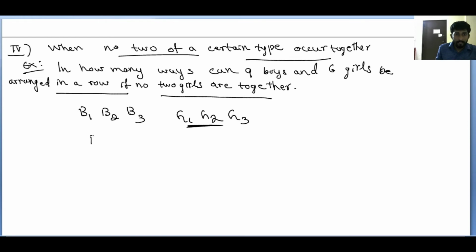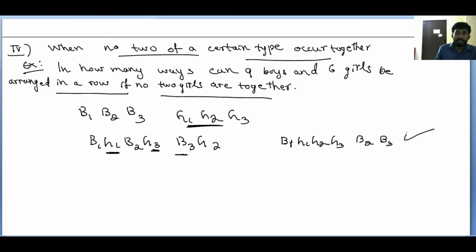That means see, B1, G1, B2, G3, B3. Here you can take G2. Now see, girls are not together, right? Here, in the middle of the girls you can see the boys, right? Okay. Suppose you are doing arrangement. See, B1, G1, G2, G3, B2, B3.